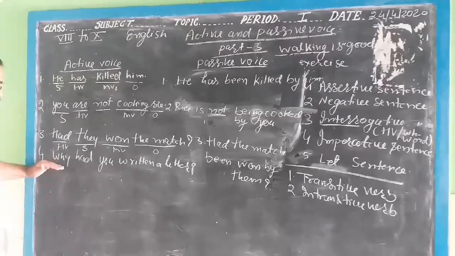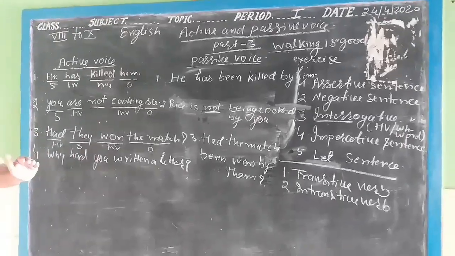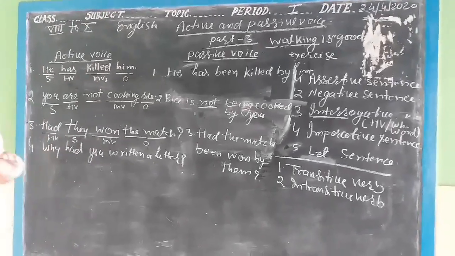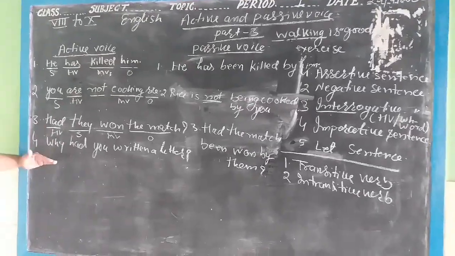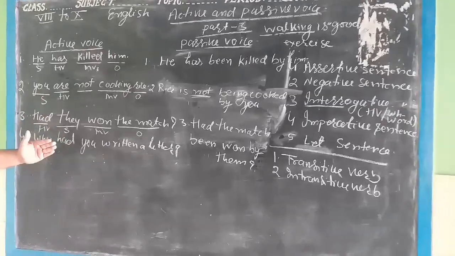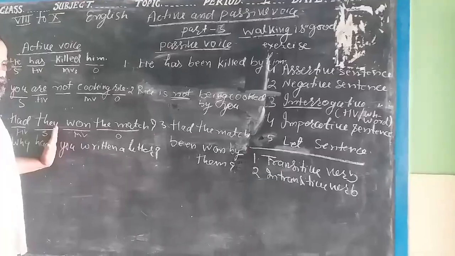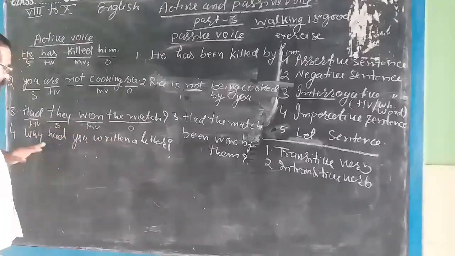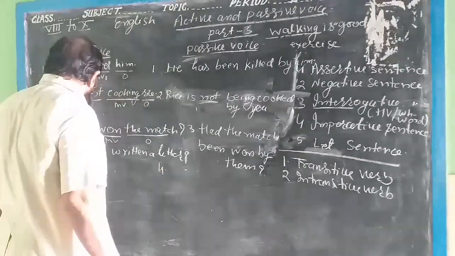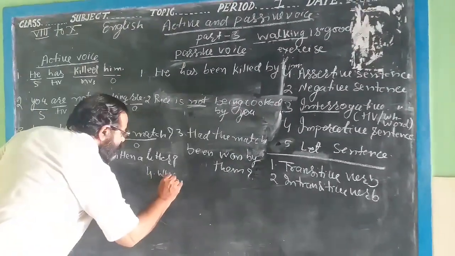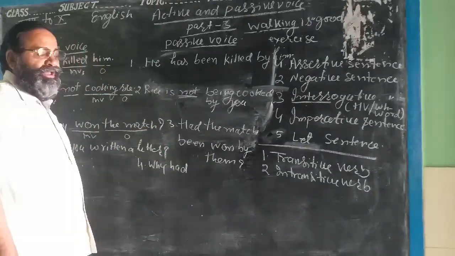And when you find the WH word, you also don't change the WH word, except "who". The "why" will be in the same place, and "had" will also be in the same place. Then "you written a letter" will be changed. I change this sentence here. This is the form: "Why had". Now you write here as it is.